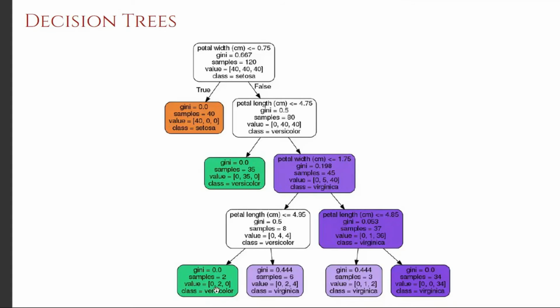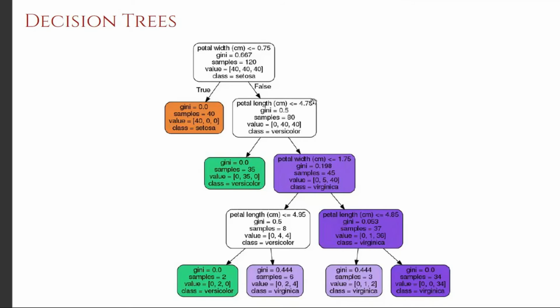If that is true, then it will say it is versicolor. Otherwise, it will make the decision that it is virginica. So this is the general flow. So here also, if the petal width is not less than or equal to 1.75, it will again check whether the petal length is within this range, 4.85. If that is true, it will make a decision as virginica. And here also, you again see it is making as virginica. So why is this confusion here? So that we will try to understand.